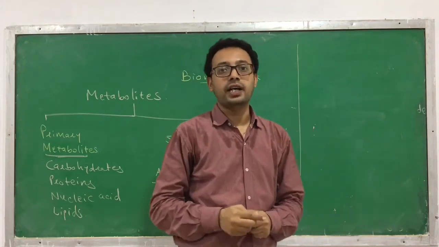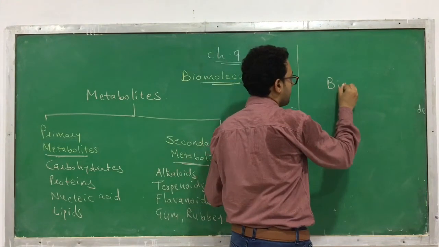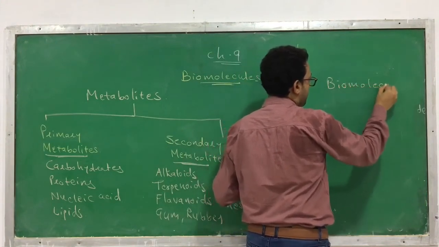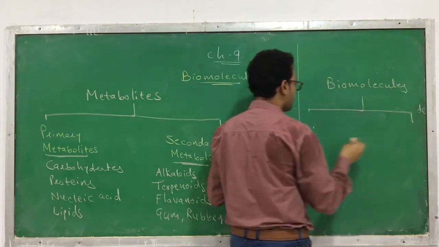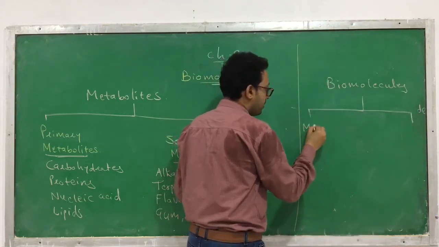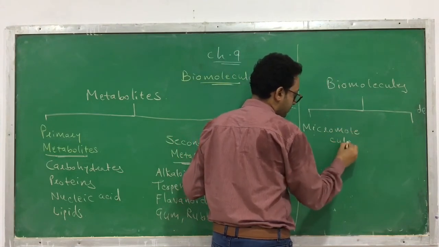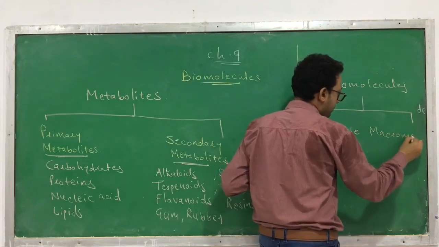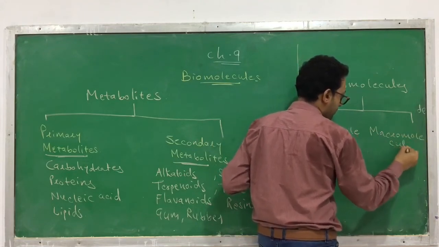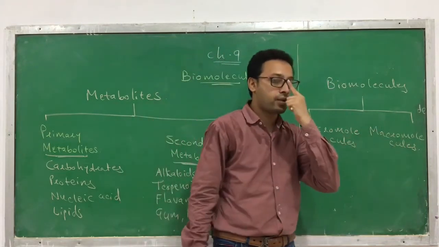Based on size, these molecules can be categorized into two types: micromolecules and macromolecules.